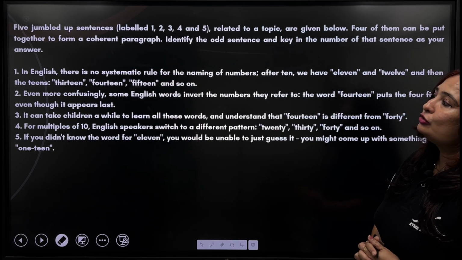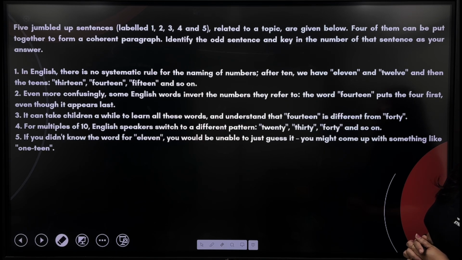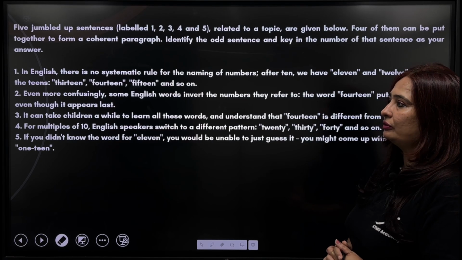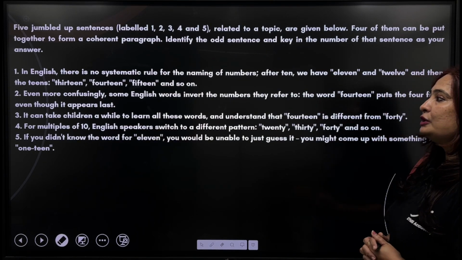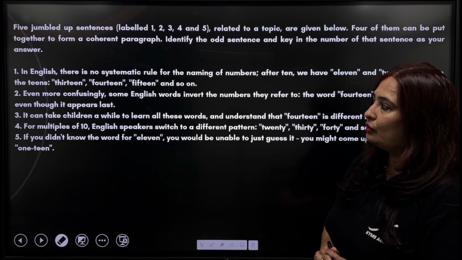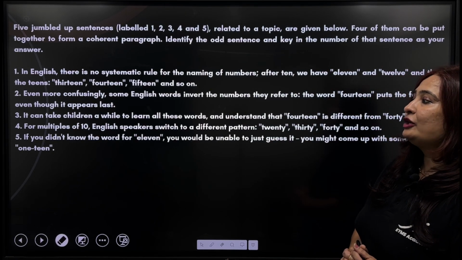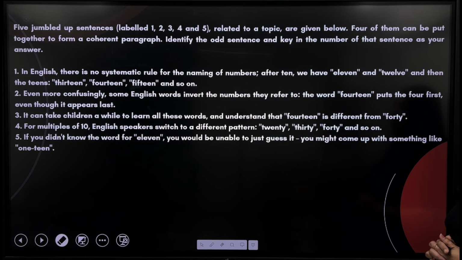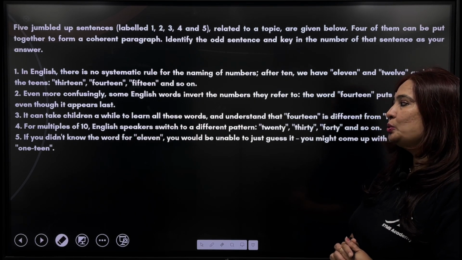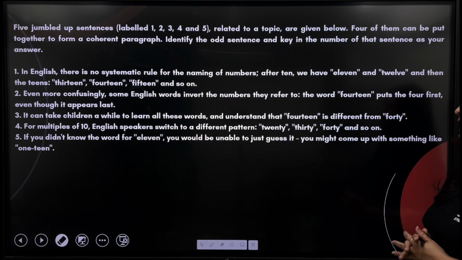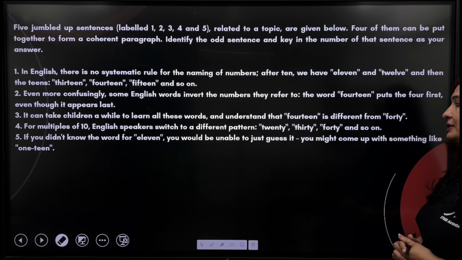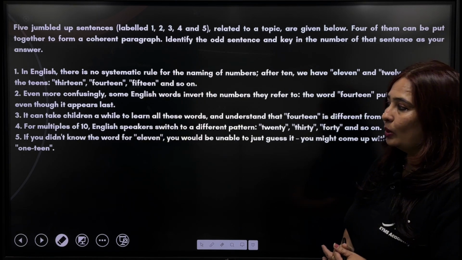In English, there is no systematic rule for the naming of numbers. After 10, we have 11 and 12, and then the teens 13, 14, 15, and so on. Even more confusingly, some English words invert the numbers they refer to. The word 14 puts the 4 first, even though it appears last. It can take children a while to learn all these words and understand that 14 is different from 40. For multiples of 10, English speakers switch to a different pattern: 20, 30, 40, and so on. If you didn't know the word for 11, you would be unable to just guess it. You might come up with something like 110.